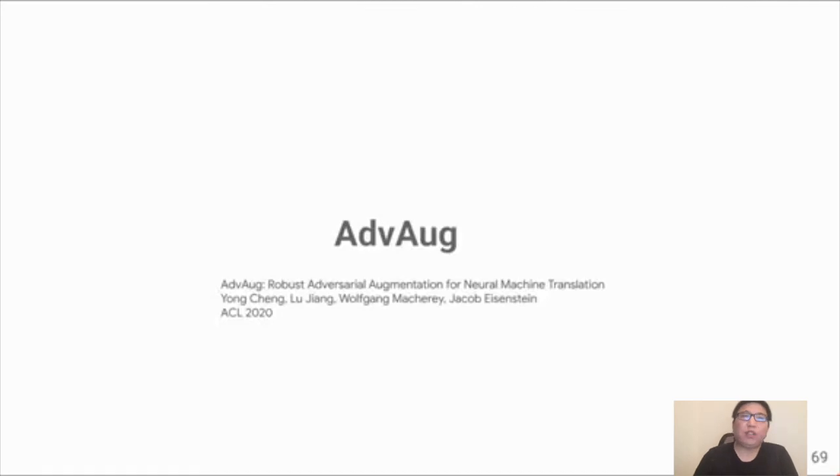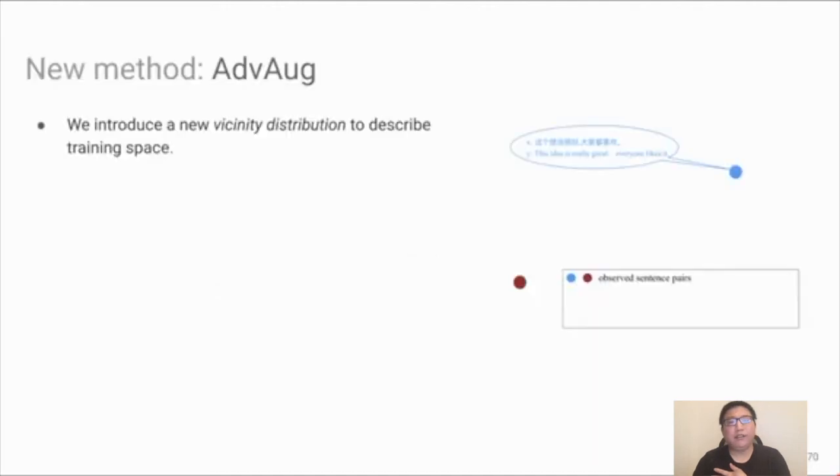Now, after this work, we are wondering, can we improve the robustness even further? I think the answer is yes. So how? By adding more ingredients to our robust learning recipe. So let's bring up a new method called ADVAUG, Adversarial as Augmentation. This is based on the idea that we want to redefine the distribution we want to optimize with a new vicinity distribution.